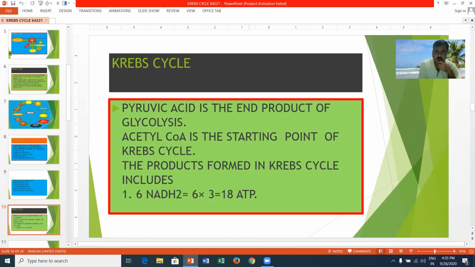The products formed in the Krebs cycle include 6 NADH2. In a single cycle, 3 NADH2 are formed. In the entire operation, 6 NADH2 molecules are produced. One single NADH2 molecule will produce 3 ATP. That's why 6 into 3, you will get 18 ATP.